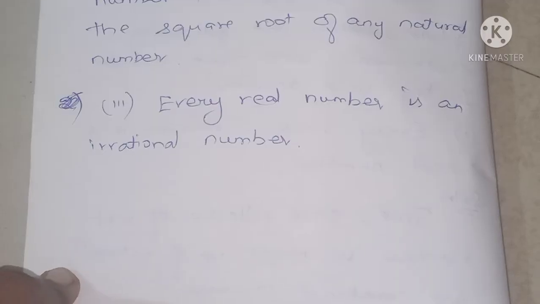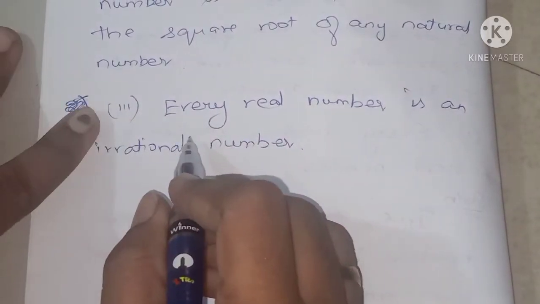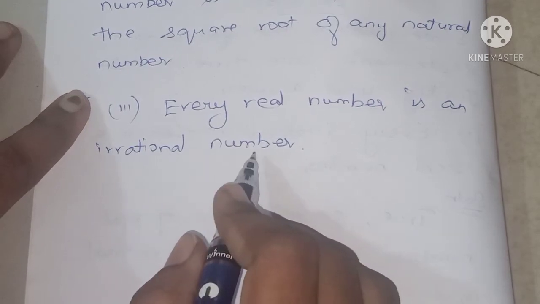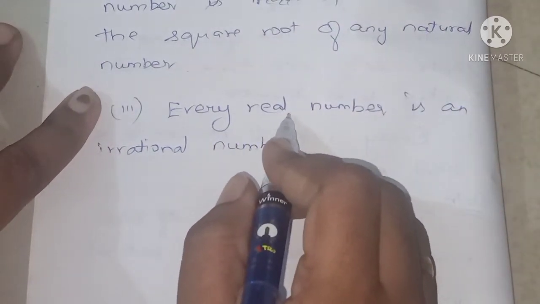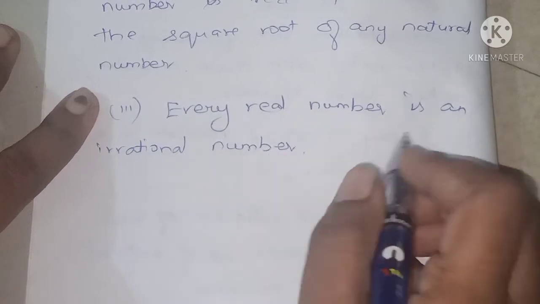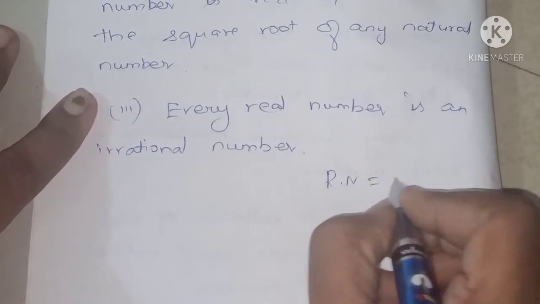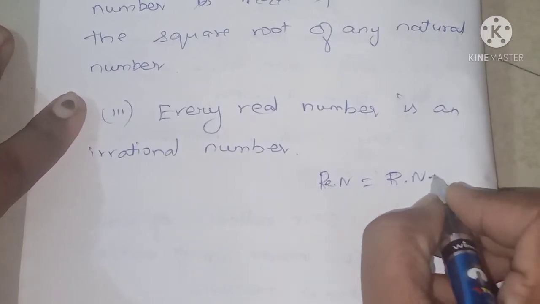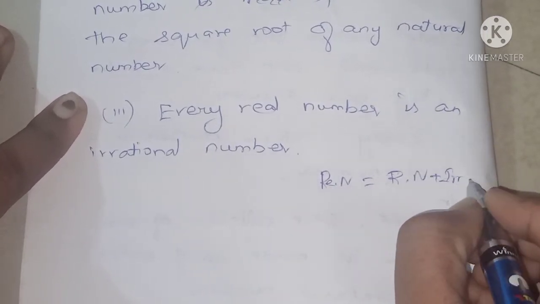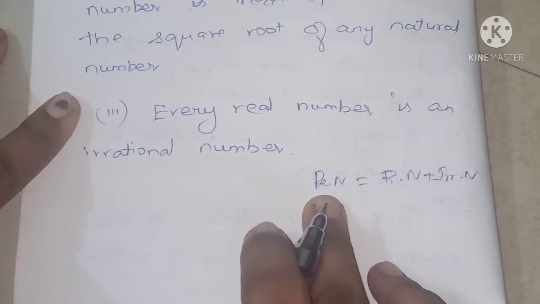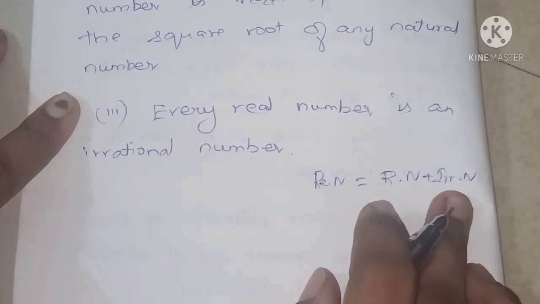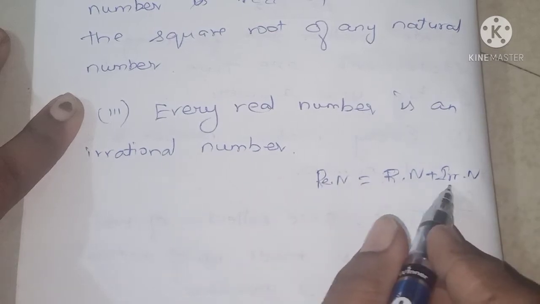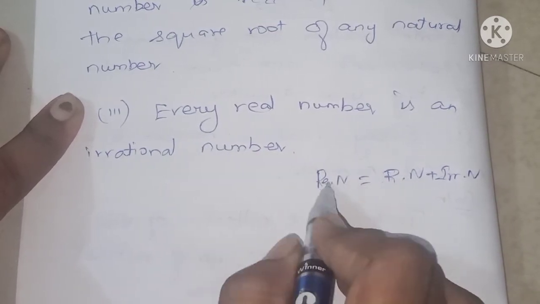Next, third question. Every real number is an irrational number. So this is false because, as we already discussed, real numbers is equal to rational numbers plus irrational numbers, isn't it? So every real number is an irrational number. It is given that every real number is irrational.